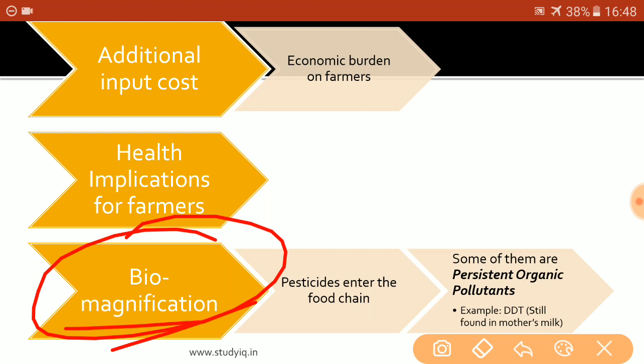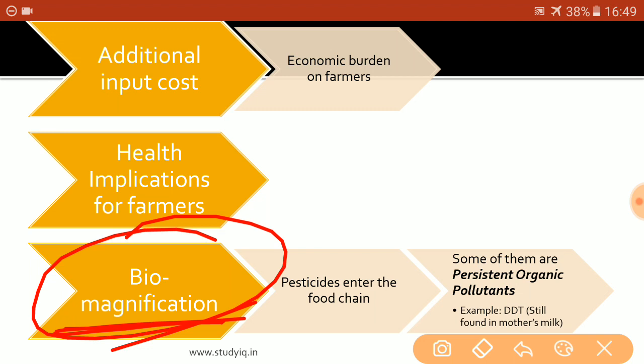Now, what is the meaning of the word magnification here? Let us say that one unit of rice has 1 gram of pesticide. Since you are eating rice every day, over a period of time, after consuming 1 unit of rice every day, you would have somewhere around 100 grams of pesticide inside your body, or maybe more.